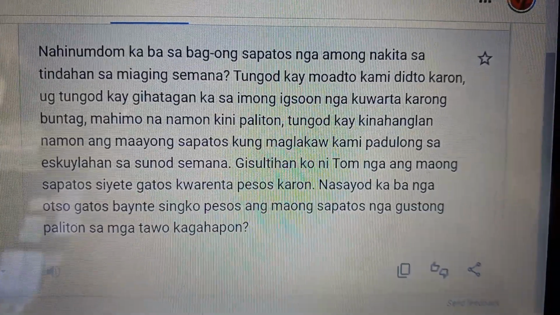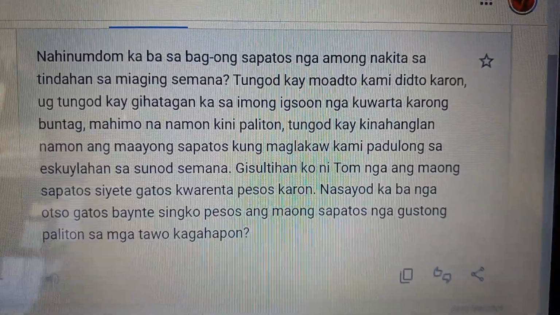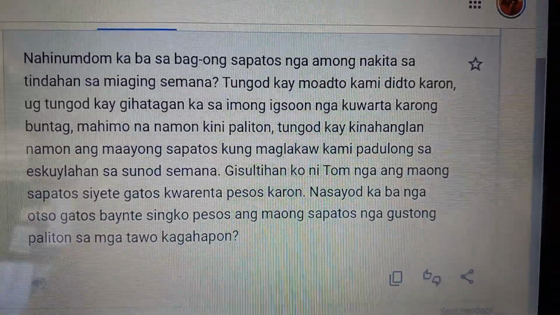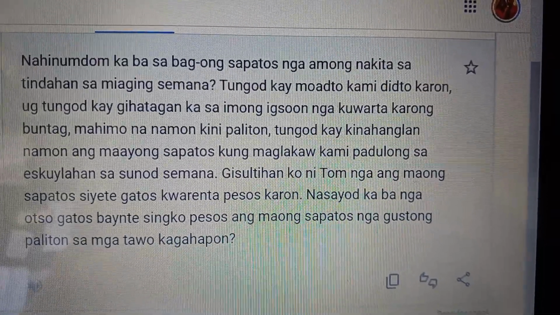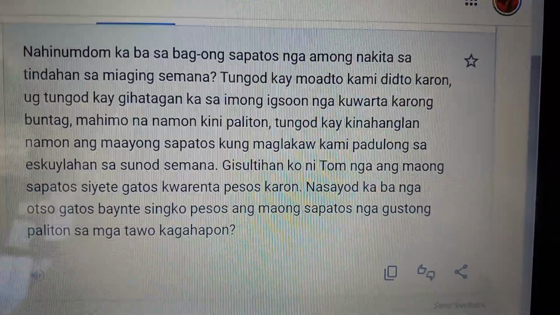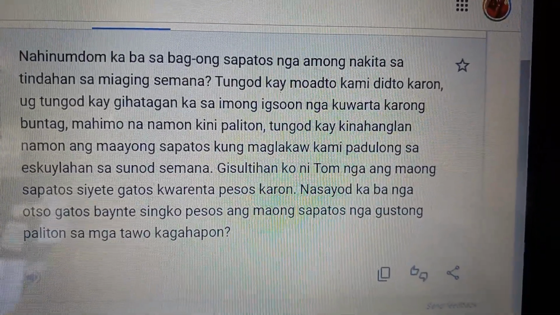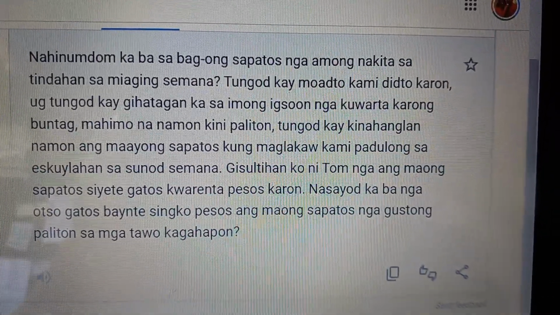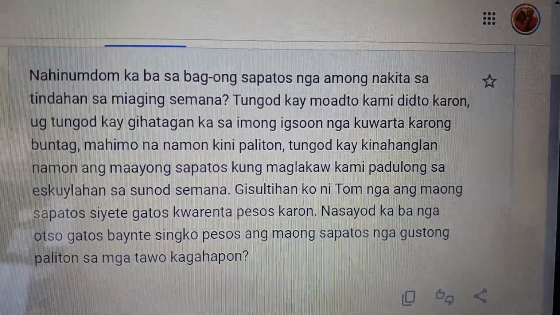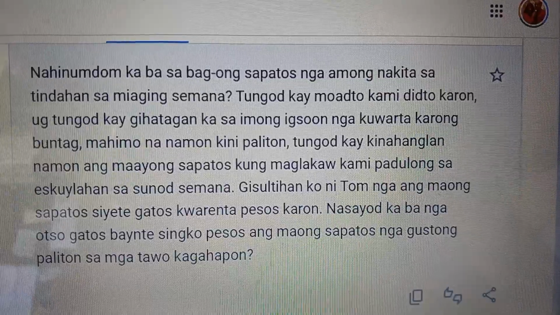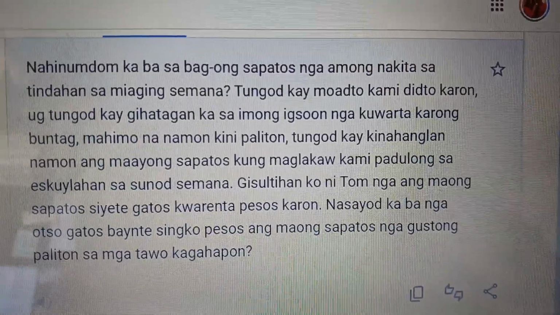We can buy. So we're talking about the person talking including the one spoken to. So that's incorrect. It's not namon, it's nato. Okay, so mahimo na natong.